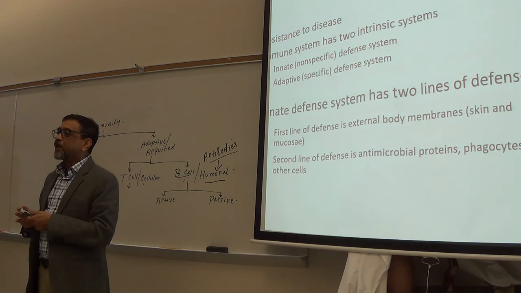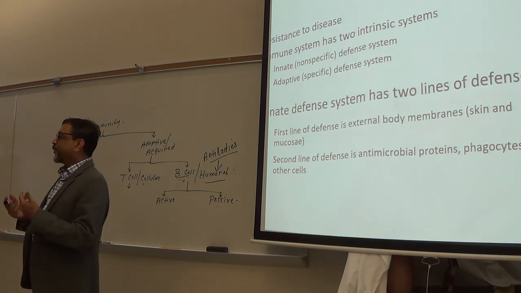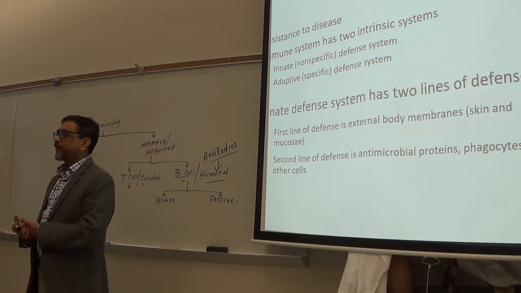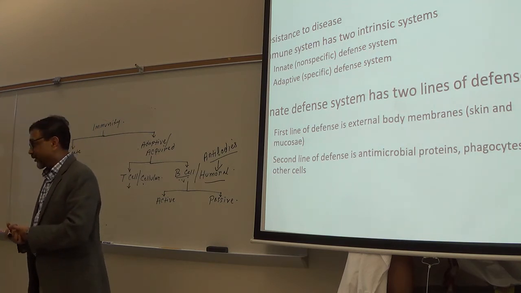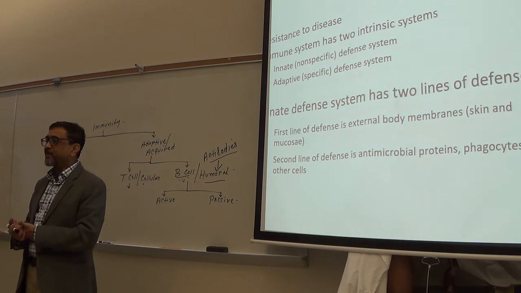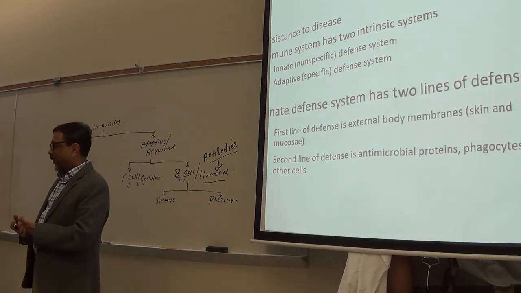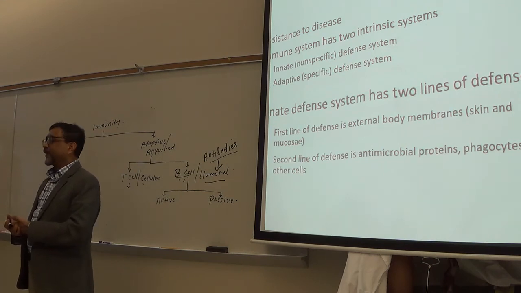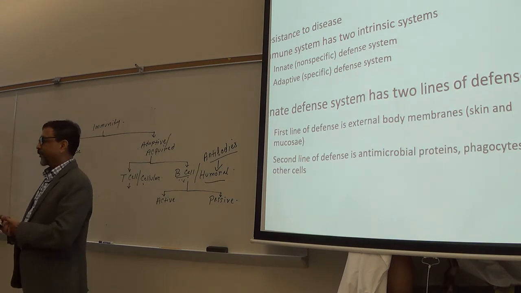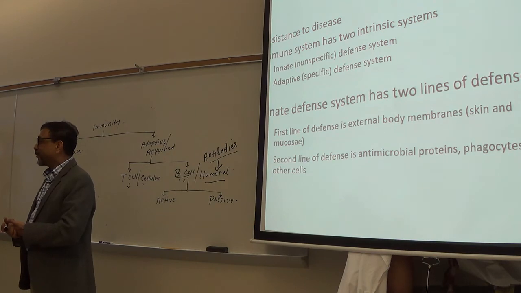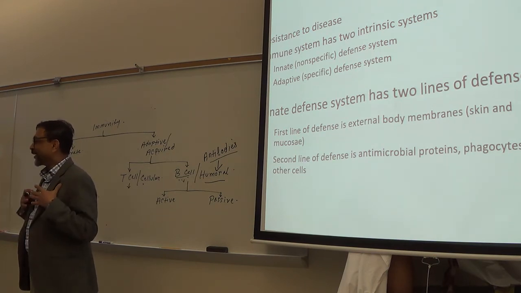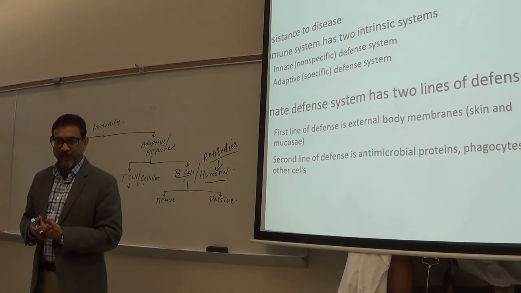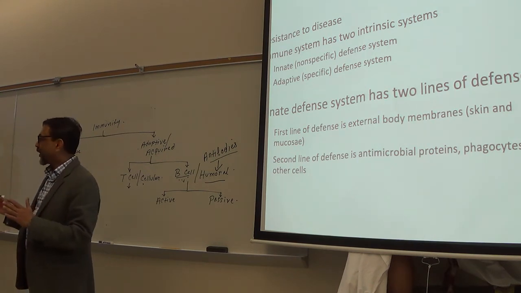So now you tell me, a baby gets antibodies from mother's milk. So is that active or passive? Passive, because baby's body is not producing antibody. It is getting directly from mother's body. Is it clear? So that is passive.